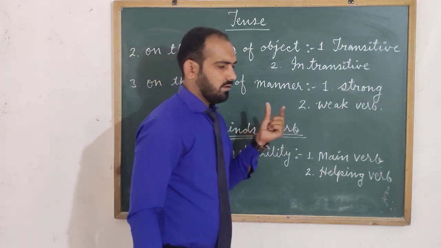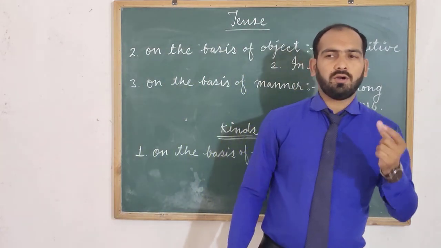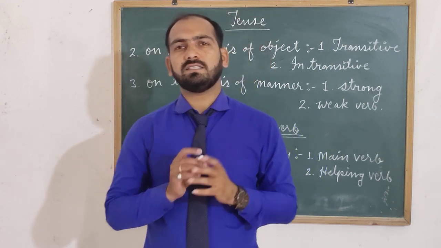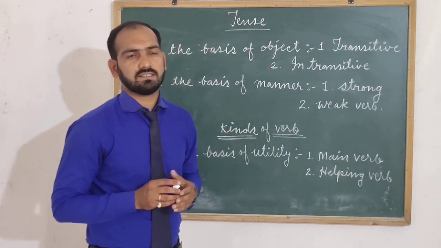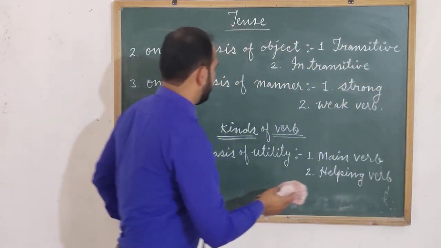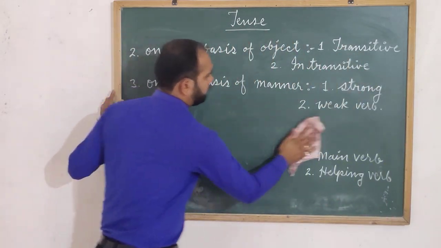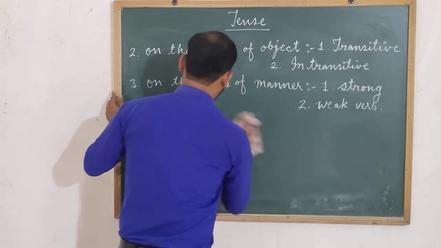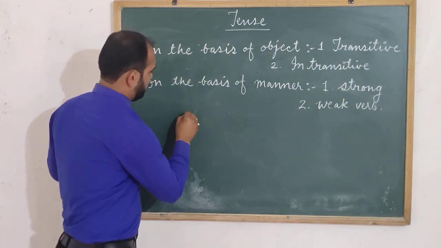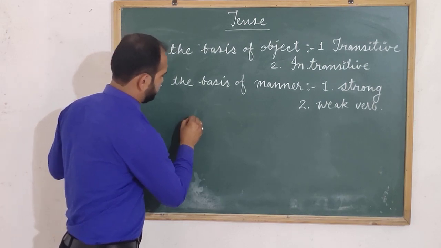Now we come to the point. Our point is tense here. So there are three types of tenses, basically or mainly we can say. So now our topic is tense, and I will write types of tense. Types of tense, or we can say kinds of tense.